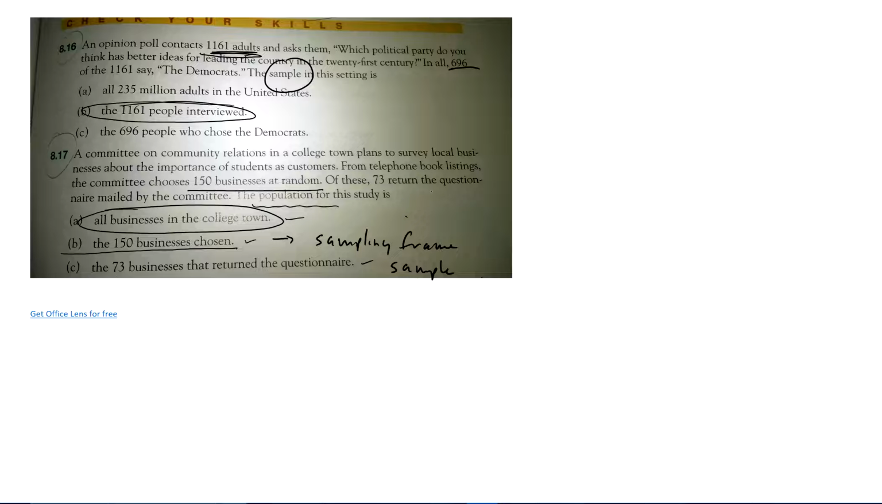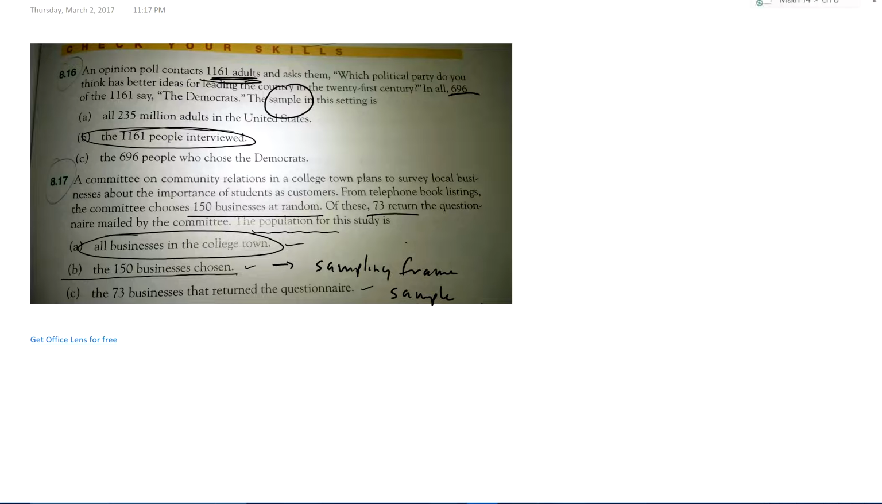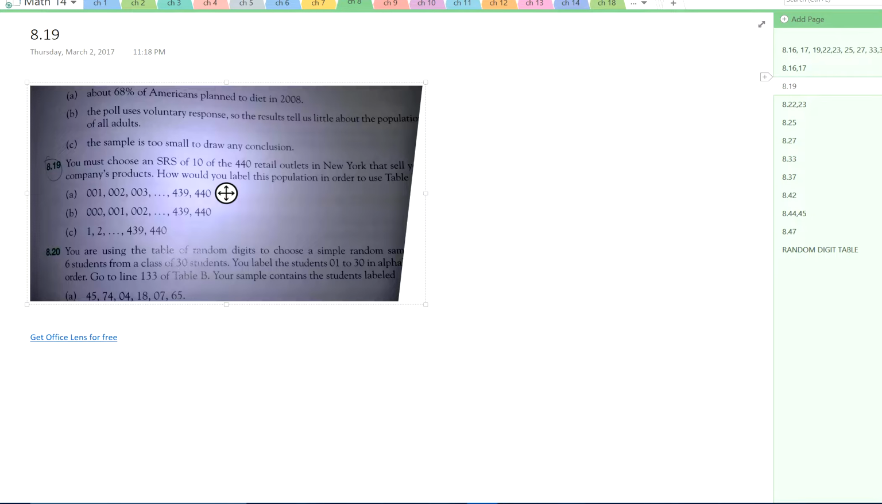Now, as you know, this is a bad sample because it's a voluntary response. The sample is actually only 73 people who voluntarily returned the questionnaire. So there we go on that. Let's see what we got. I think we can do a few more of these.